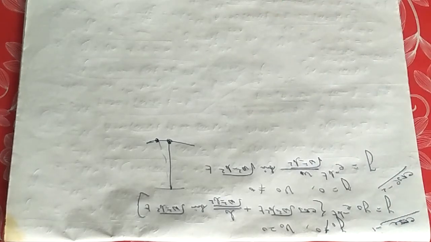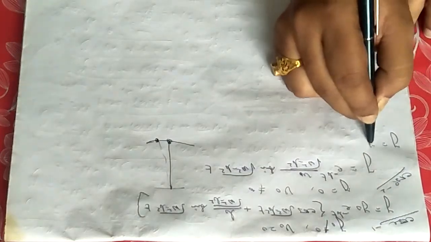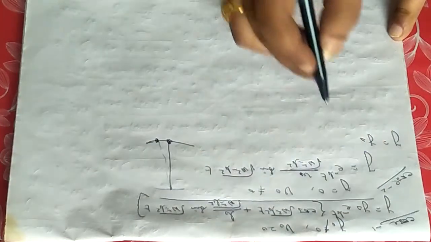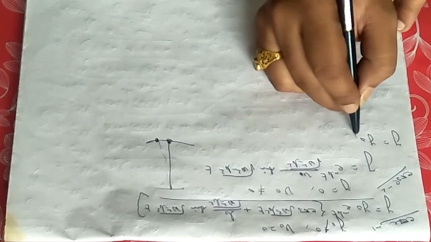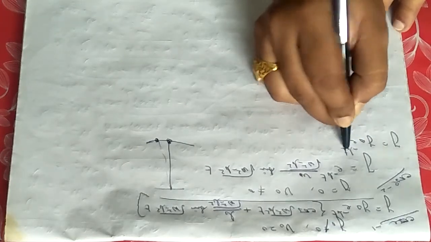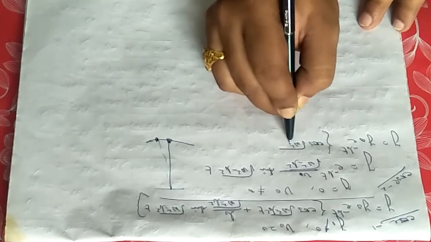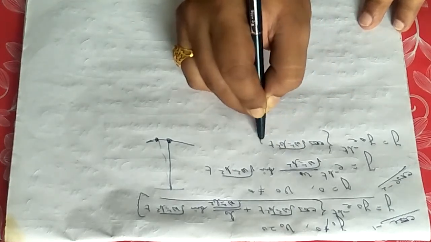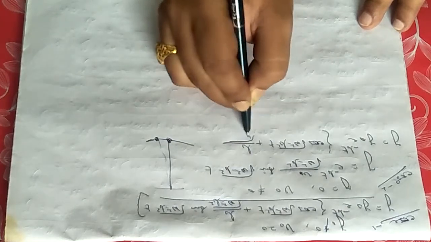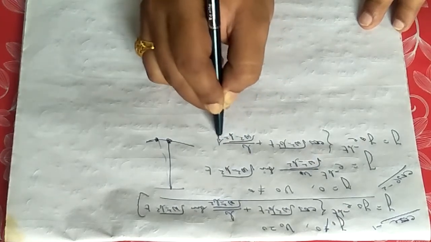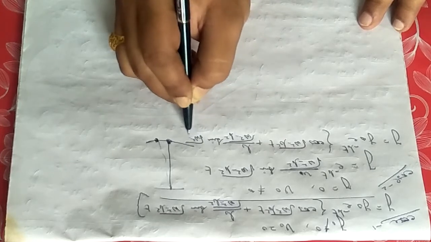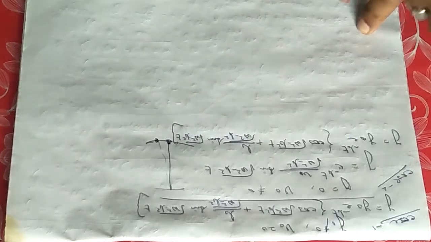So now we are seeing that if the motion is started by imparting initial distance, then y equals y0, that from this equation what we wrote, y equals y0 e to the power minus bt, cos of root over omega square minus b square into t plus b by root over omega square minus b square into sine of root over omega square minus b square into t. Like that, if it is started by imparting initial distance, that is y0 not equal to 0.